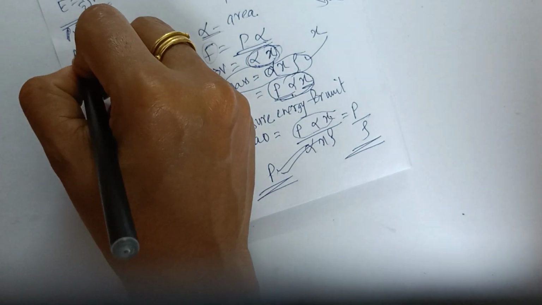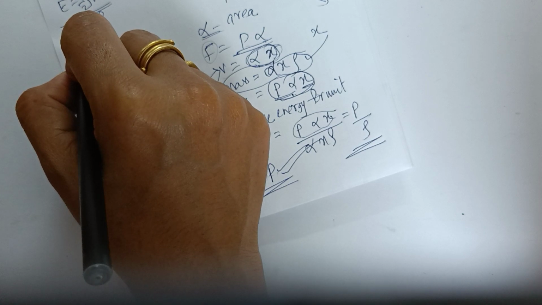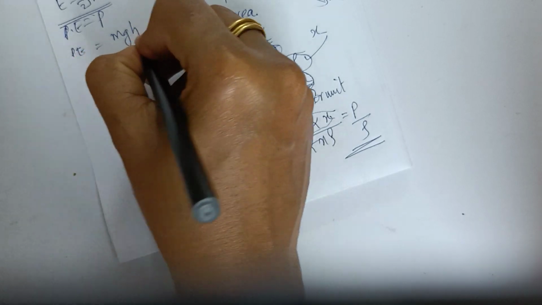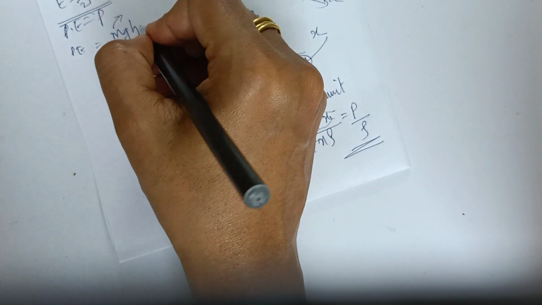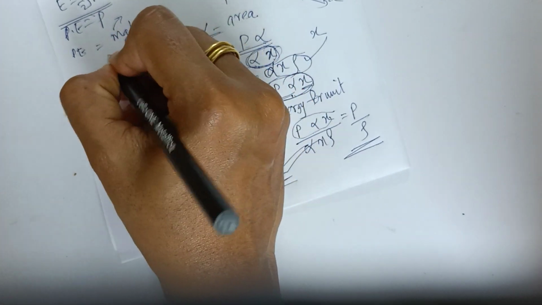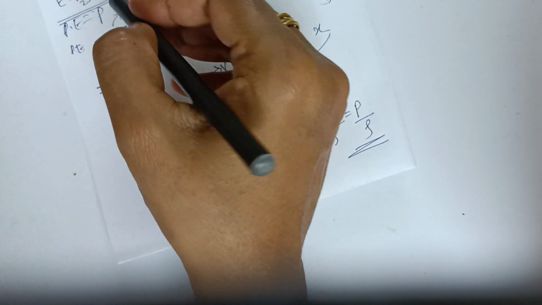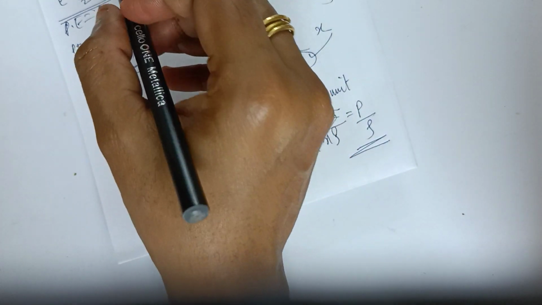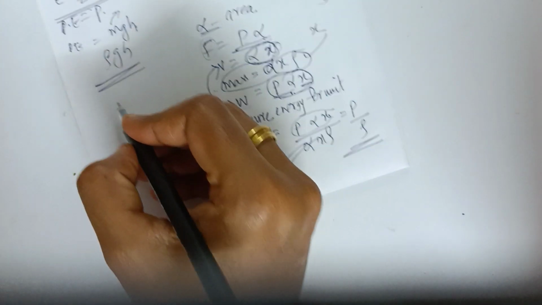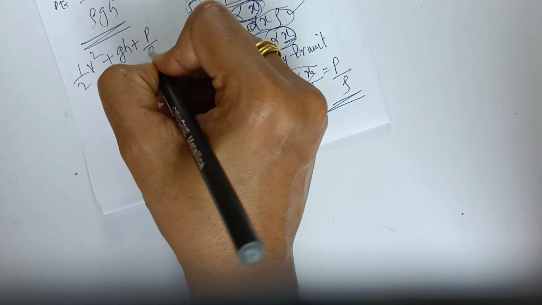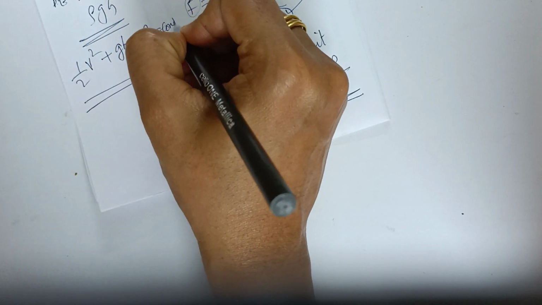Then what is potential energy? We know potential energy, the mass m at a particular height, what we say potential energy is mgh. If unit mass is 1, it will become equal to gh, and for unit volume it will be equal to rho gh. Therefore what is the total energy? Half mv² plus P plus mgh. If it is unit mass then half v², instead of mgh it is gh, then P by rho. This will always be a constant, and this is what we call Bernoulli's equation also, which we'll be discussing in the next video. Okay, thank you.